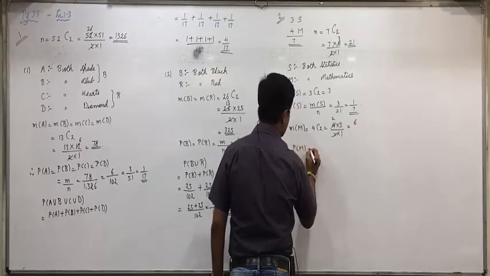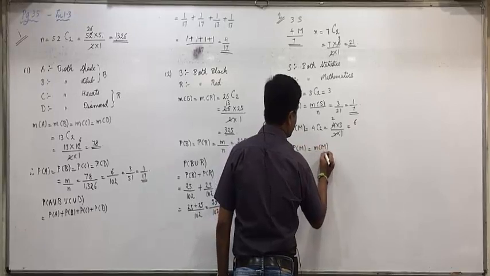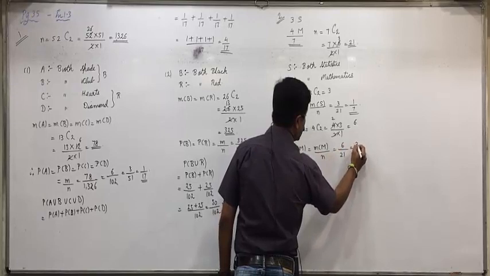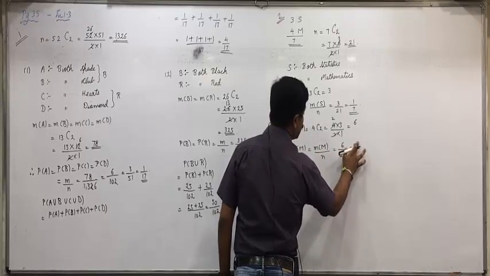P(M) equals to M upon N. 6 by 21. 3 into 2, 3 into 7, 2 by 7.